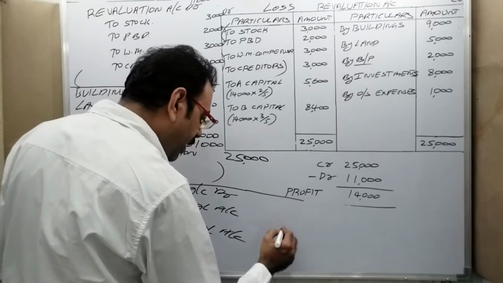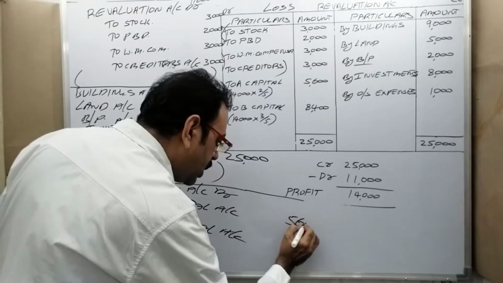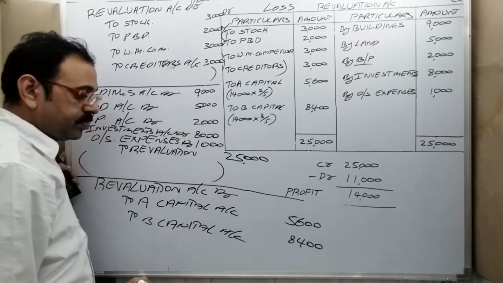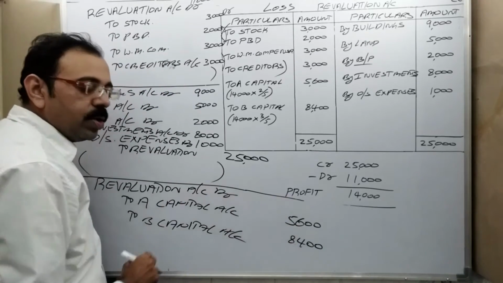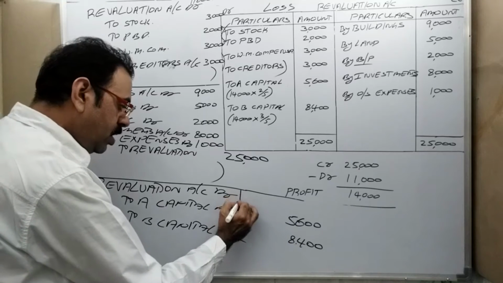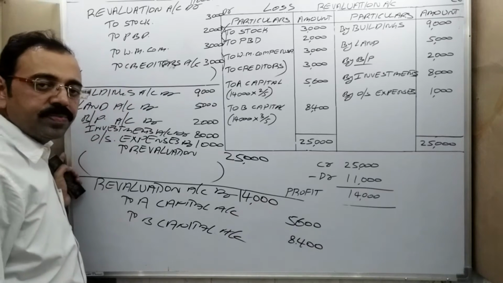Therefore first write down credit side amounts. Amounts are 5,600 and 8,400. In credit amount column write down these two. Now the total should be in debit column, 14,000 rupees. Narration.